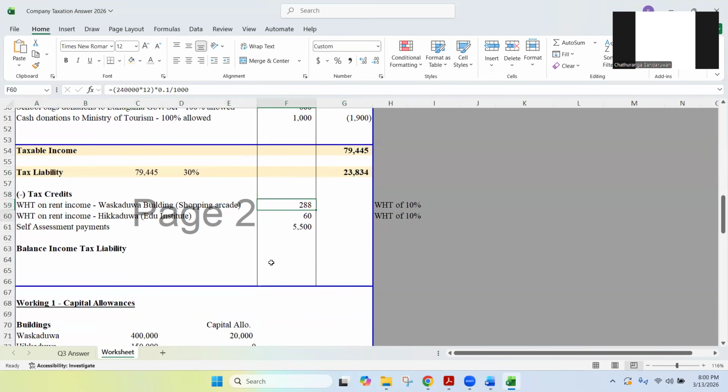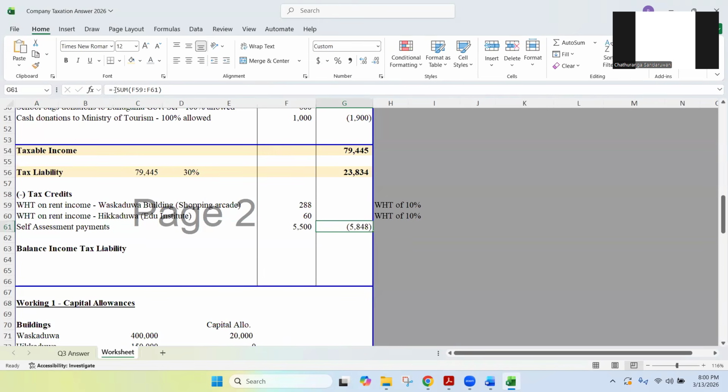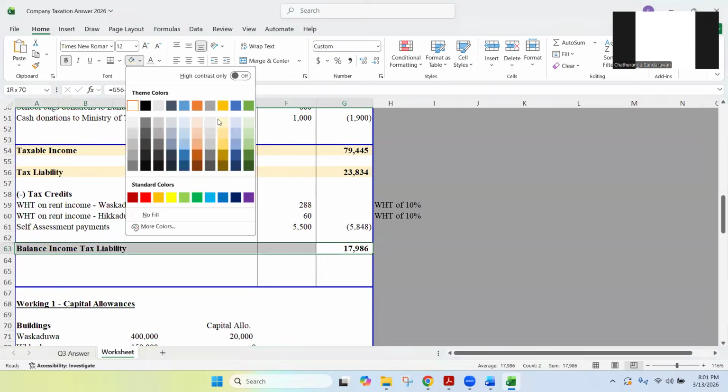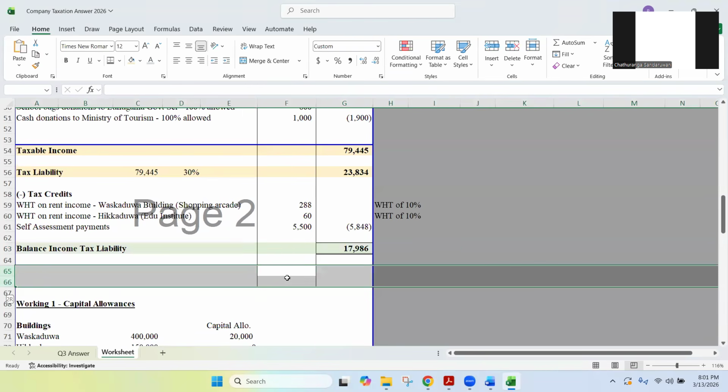But we don't have to pay 23,834 because we have paid some amounts already, WHT, your self-assessment payment. We'll take the total of tax credits as a minus figure. 5,848 we have already paid. In that case, 23,834 minus 5,848, altogether only 17,986 is there as the balance income tax payable. This is the balance income tax payable.